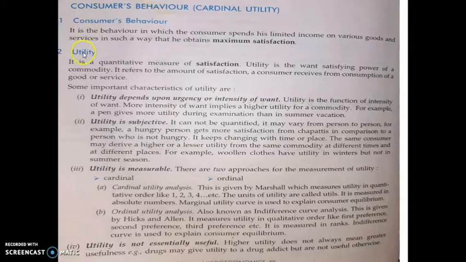Utility is a quantitative measure of satisfaction, and also the want-satisfying power of a commodity. The characteristics of utility are: utility depends upon urgency or intensity of want; utility is subjective; utility is measurable, that is, we can measure in cardinal and ordinal way; utility is not the same as useful. These are the characteristics of utility.